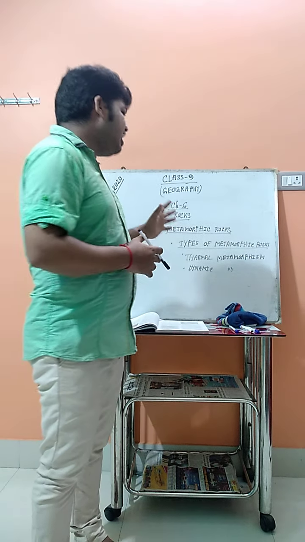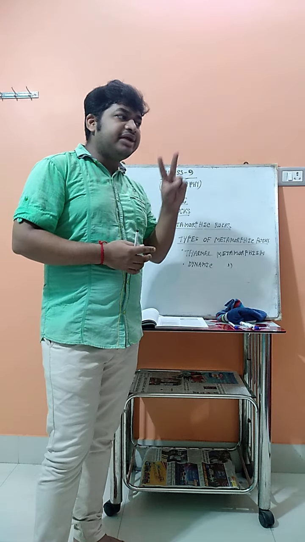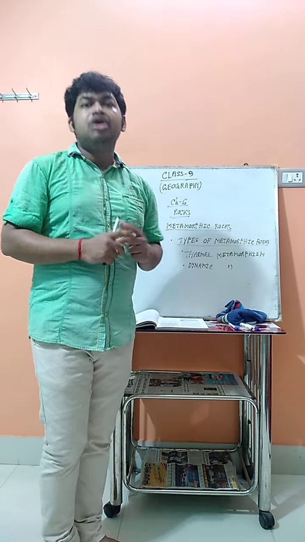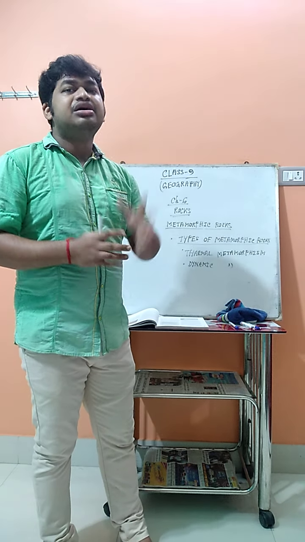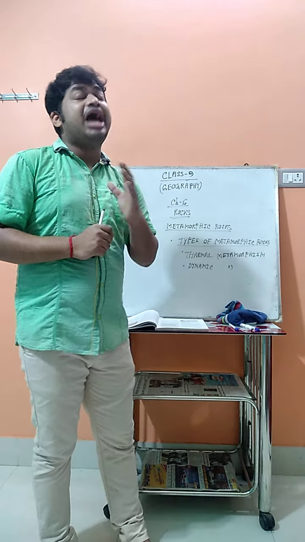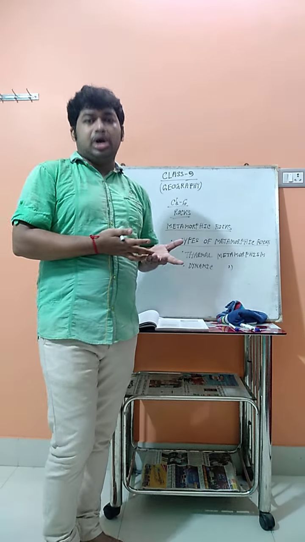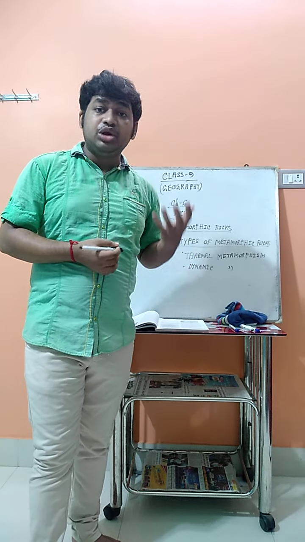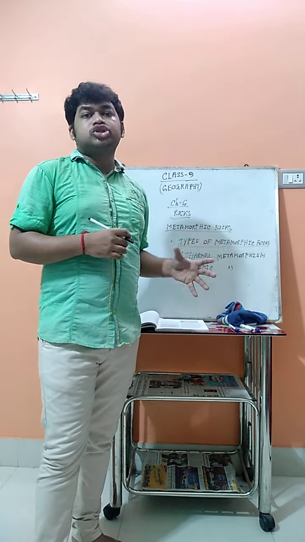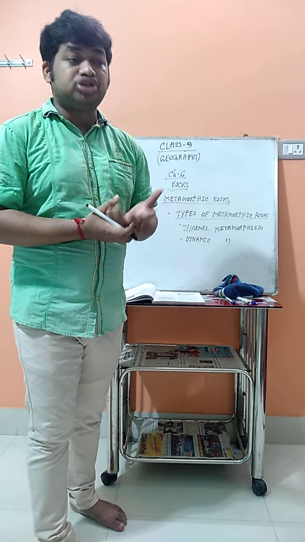Clear? Now the question is, how are metamorphic rocks formed? Two main factors are responsible for the formation of metamorphic rocks. What are the two factors? The first one is temperature and the second one is pressure. We know that inside the earth there are different layers, so because of these layers the rocks get a huge amount of pressure, and from inside the earth they also get a huge temperature.